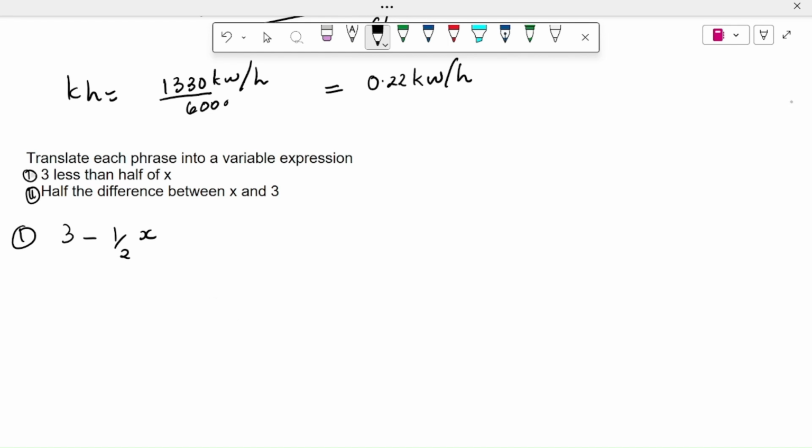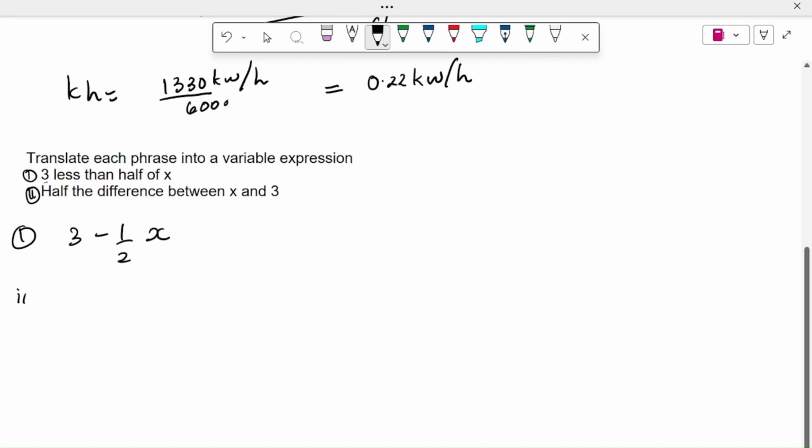Here you see that there is the number 3 which is less than, as I told you in the first example. Then half is 1/2 of x, so 3 less than 1/2 of x.